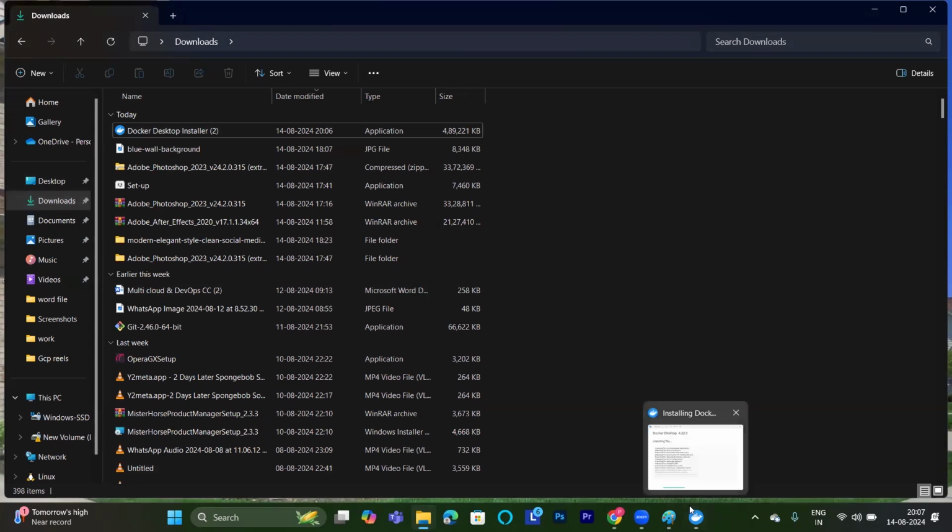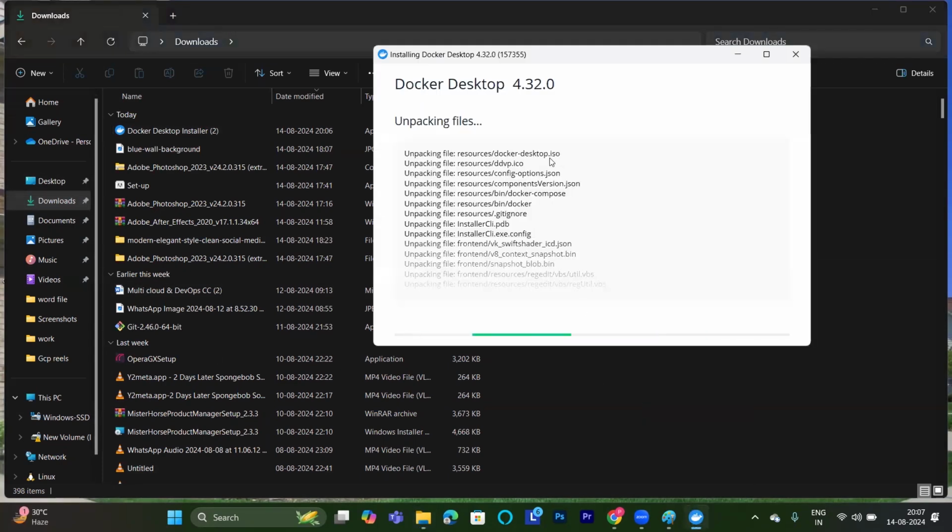So now what it will do, it will install something like this. This process will start. You people can start installing Docker desktop at the same time. Okay, you people can start installing. No need to wait for me. Like this. This is the process how we install. What we are doing, we are installing Docker desktop. If you guys have any question, you people can ask me the question.